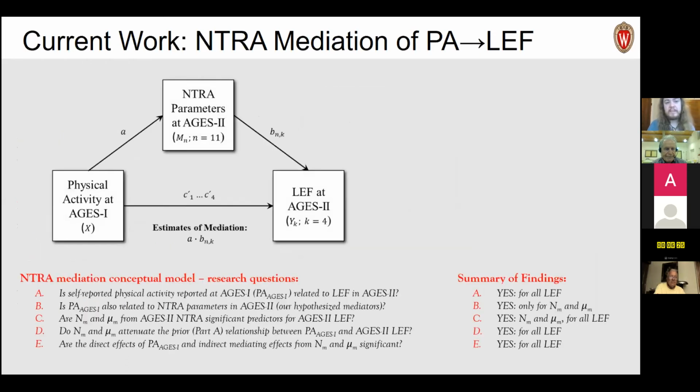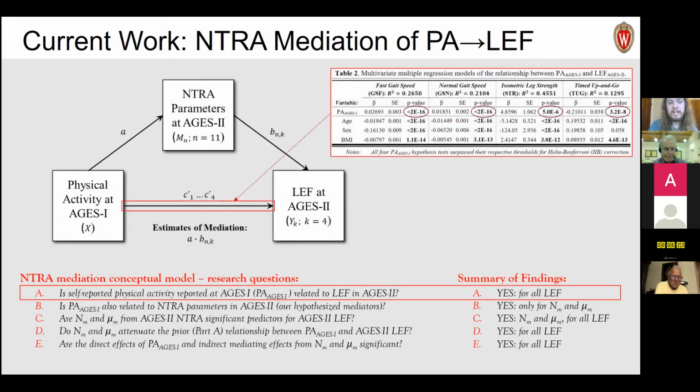So unpacking this in the mediation model, we start by first connecting our predictor, physical activity at AGES-1, to lower extremity function 5 years later. And we find that across all four LEF parameters, so this is fast gait speed, normal gait speed, isometric leg strength, and timed up and go, we have a significant relationship with physical activity 5 years prior to these measurements. That's the essential first step in mediation analysis, right? Does our predictor relate to our outcome?